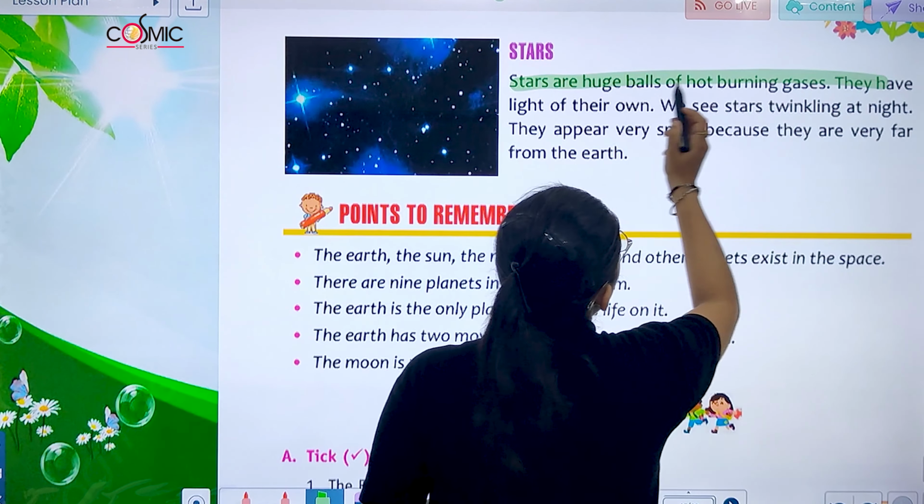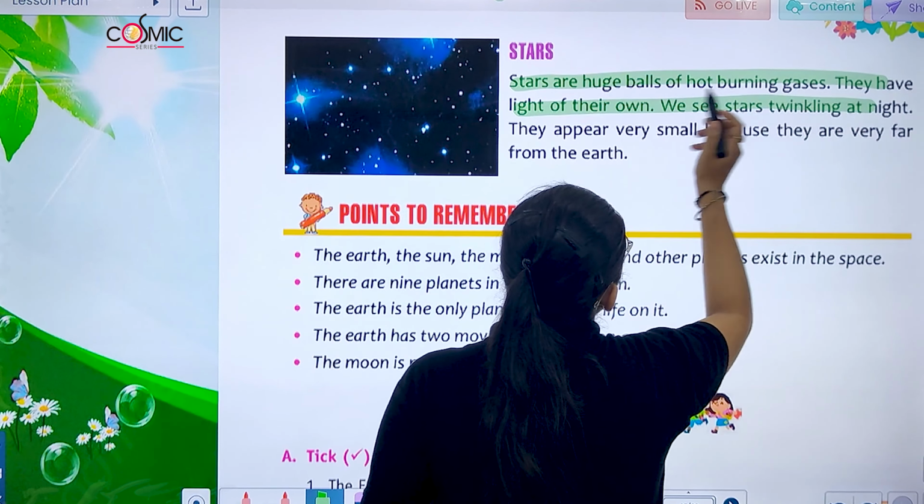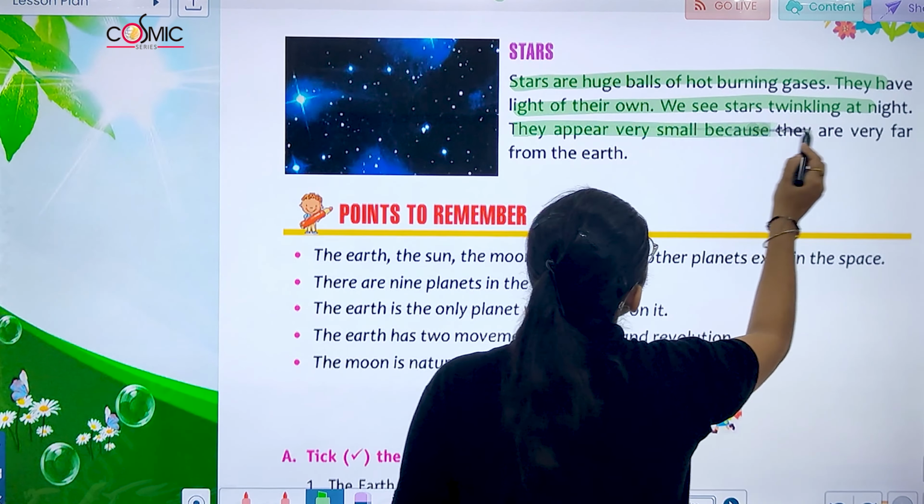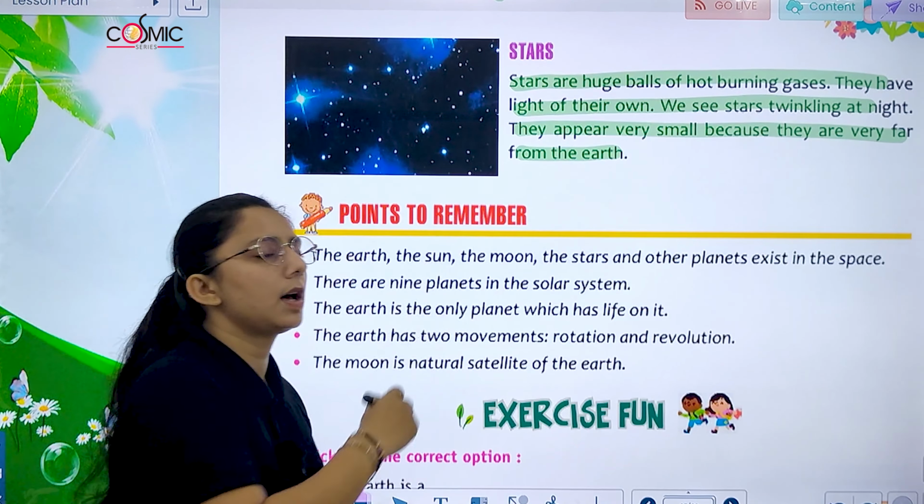Stars are huge balls of hot burning gases. They have light on their own. We see stars as very small because they are far from the earth.